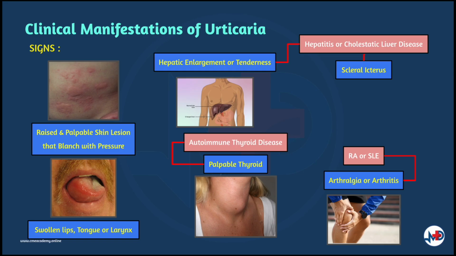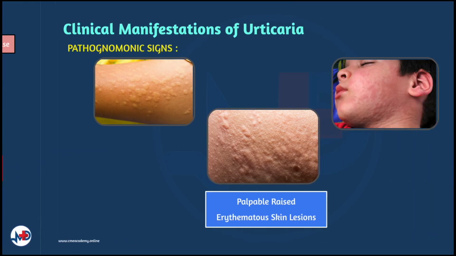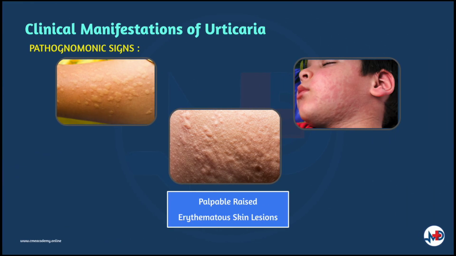If there is hepatitis or cholestatic liver disease, there will be scleral icterus, hepatic enlargement, or tenderness. With autoimmune thyroid disease, the thyroid may be palpable. Joint examination may reveal arthralgia and arthritis if there's underlying rheumatoid arthritis or SLE. So the most iconic clinical manifestation of urticaria is palpable raised erythematous skin lesions.